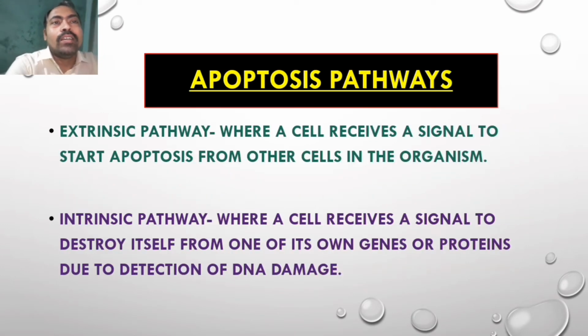Now coming to the main point of our discussion, the apoptosis pathway. There are mainly two pathways, extrinsic and intrinsic. In the extrinsic pathway, the cell receives a signal to start apoptosis from other cells in the organism, whereas in the intrinsic pathway, a cell receives a signal to destroy itself from one of its own genes or proteins due to detection of DNA damage.